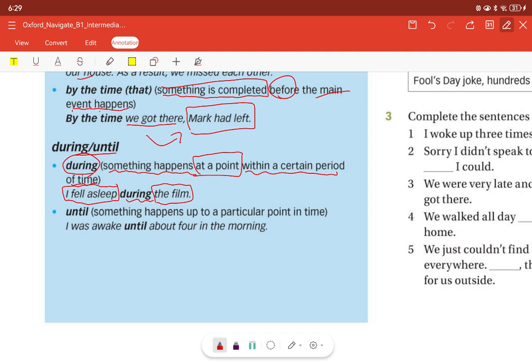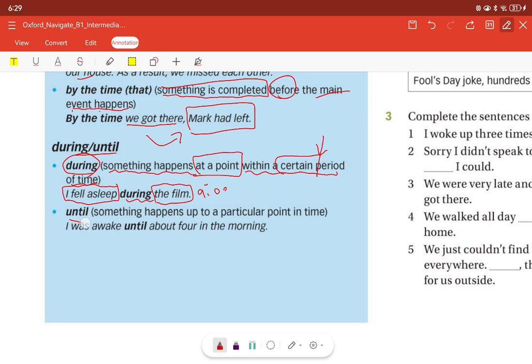It happened at a certain period of time. We are very sure that the time is during the film. Maybe if the film is at 9, it happened at 9, so during the film. So you use during. We'll take a look at different usages of during later in this video.